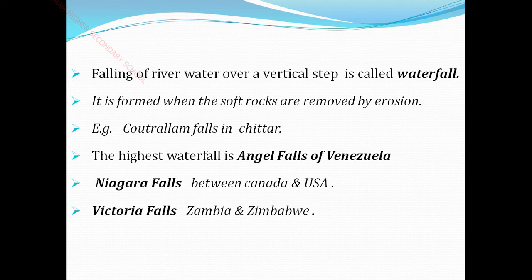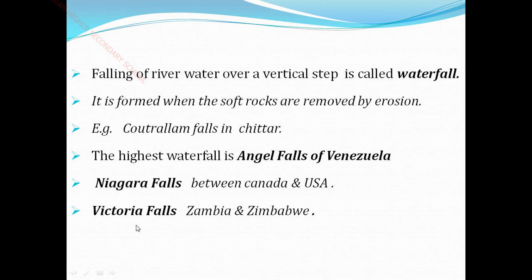The highest waterfall is Angel Falls of Venezuela. So the highest waterfall in the world, if you ask which is the highest waterfall, is Angel Falls of Venezuela. எங்கே இருக்குது? In South America. Please write it down. Then Niagara Falls between Canada and USA. Niagara Falls எங்க இருக்கு? Niagara Falls is located on the border between Canada and USA in North America. Niagara Falls is in North America and Angel Falls is in South America.